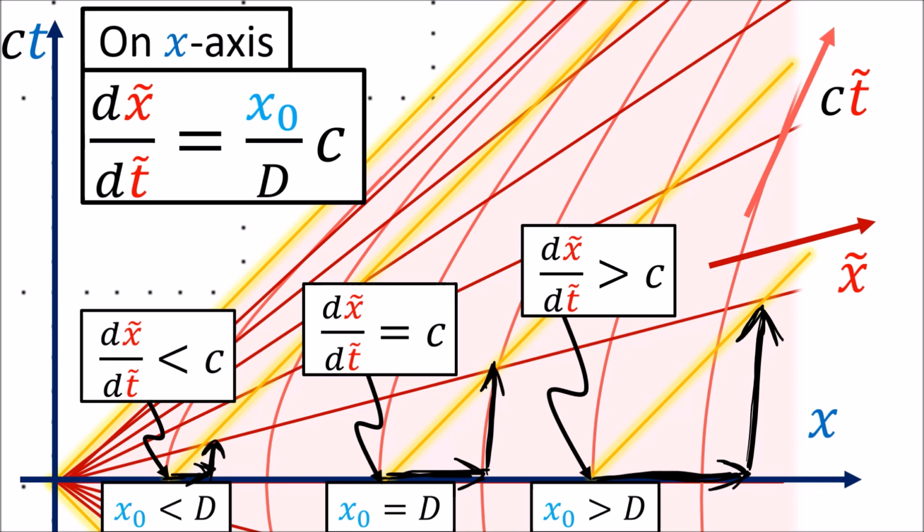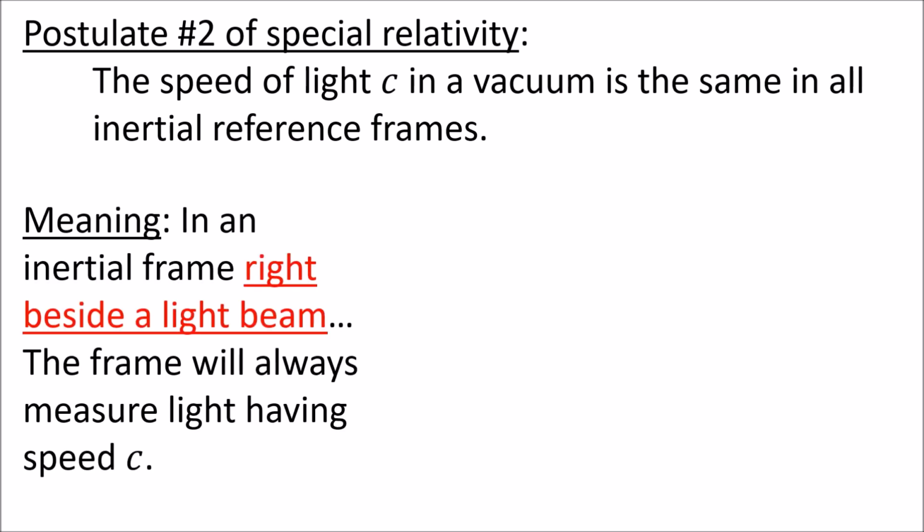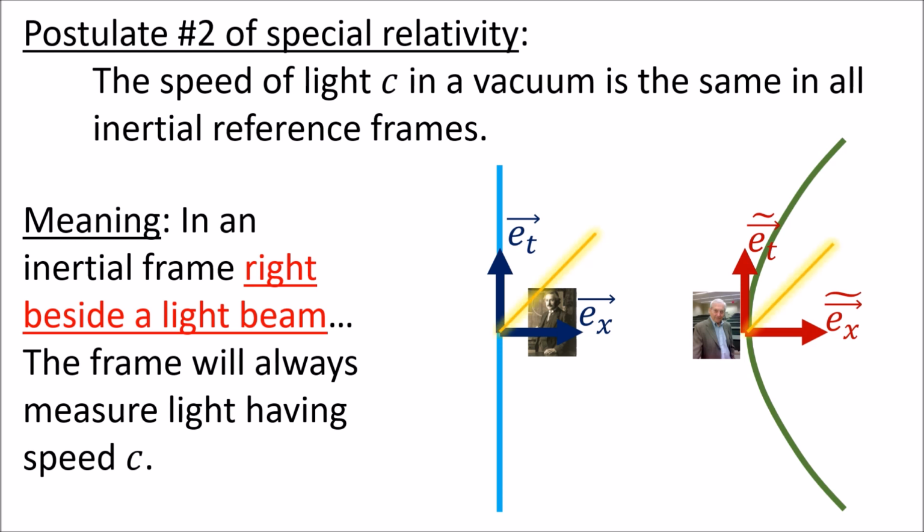So this idea that the speed of light might not be equal to c can seem pretty confusing. So how do we interpret this? Remember, the second postulate of special relativity says that the speed of light in a vacuum, c, is the same in all inertial frames. This means that, in an inertial frame right beside a light beam, the frame will always measure light as having a speed of c. So whether we're in a global inertial frame or an instantaneous inertial frame at one instant along a curved world line, we'll measure the speed of light right beside us to have speed c.